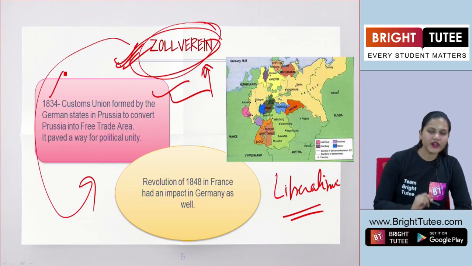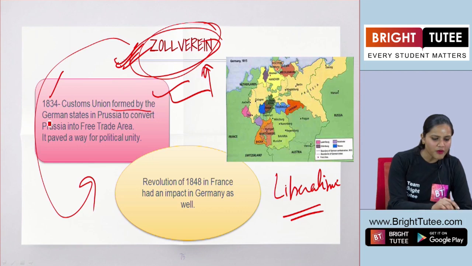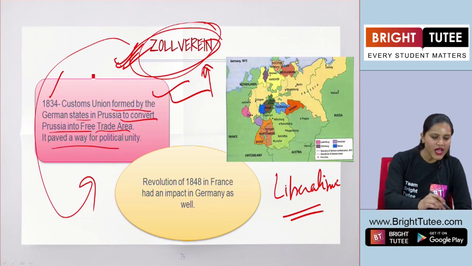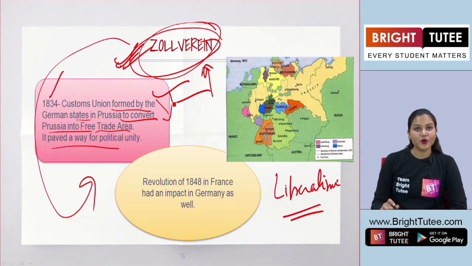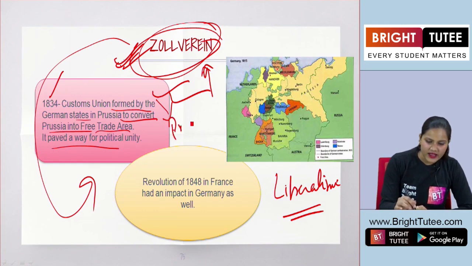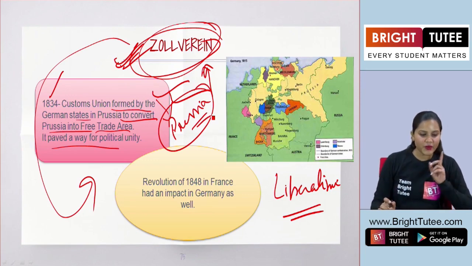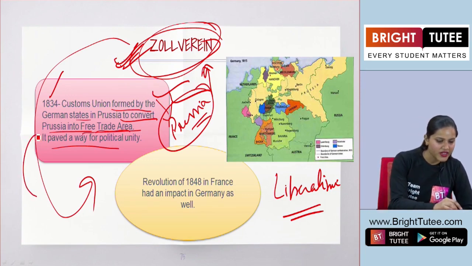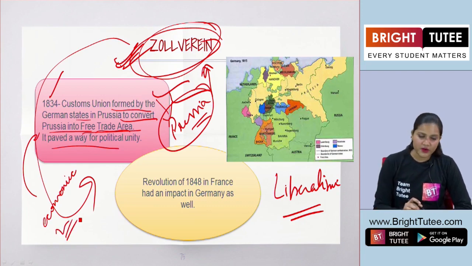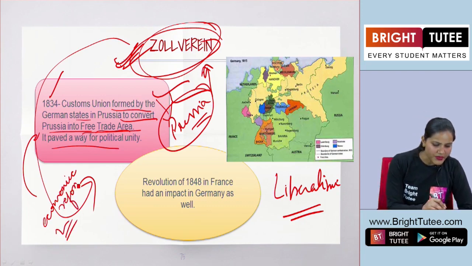So, in the year 1834, a customs union was formed by the German states in Prussia to convert Prussia into a free trade area. Okay. So, what happened? In the year 1834, some of these German states, not all, came together in Prussia and they wanted a free trade area in Prussia. Why? Because they wanted to abolish the tariff barriers, and also do some economic reforms.